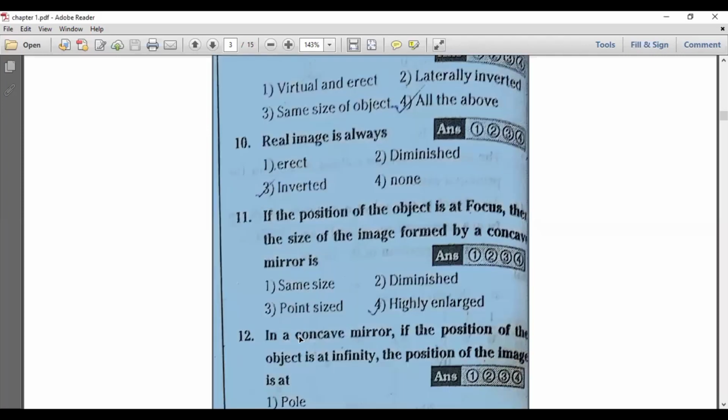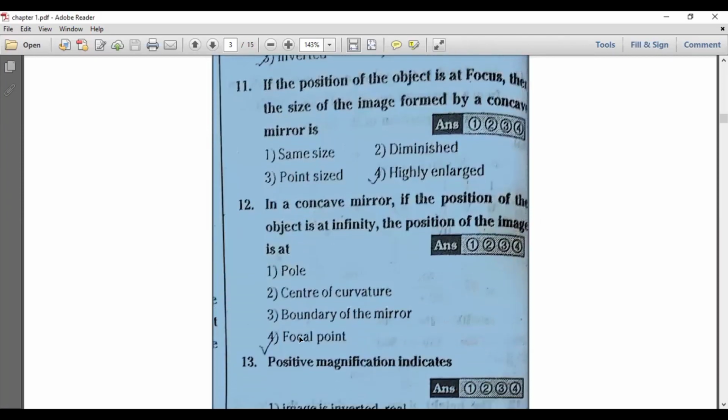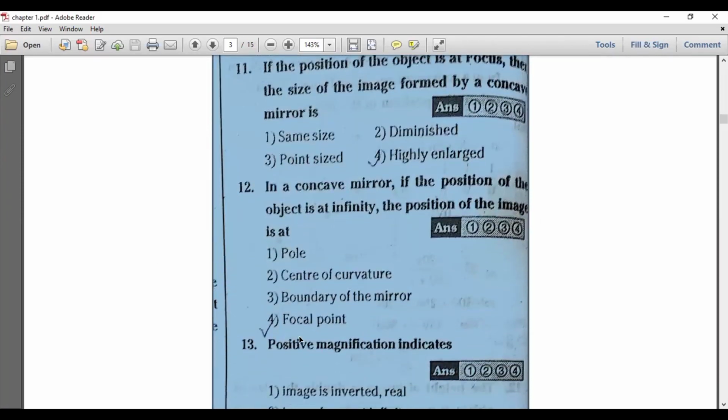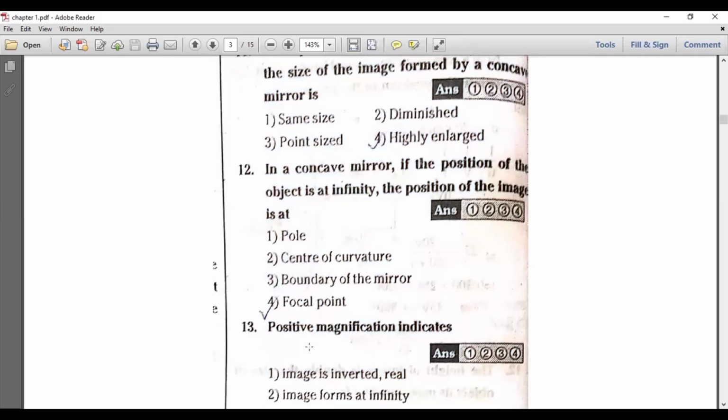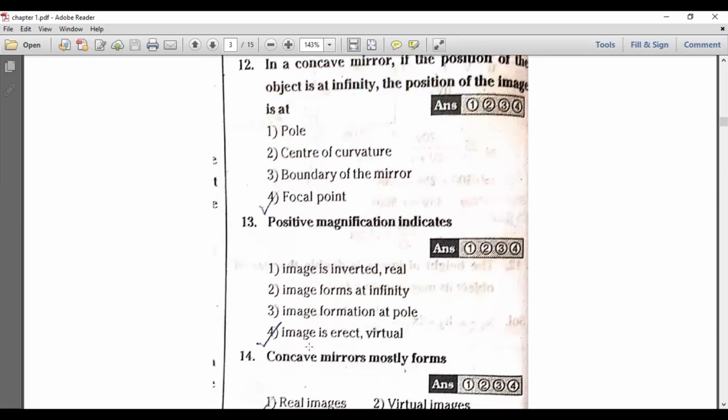And coming to the 12th one. In a concave mirror, the position of the object is at infinity. The position of the image will be formed on focus. This is a gunshot answer. The image will be formed on focus. Next, positive magnification indicates, look at here, friends.